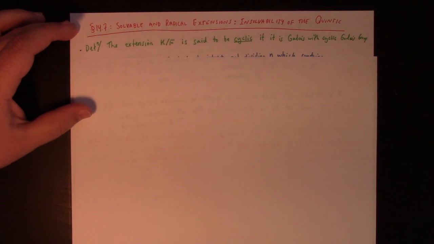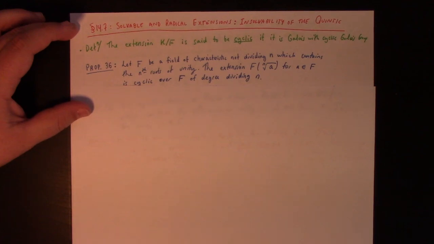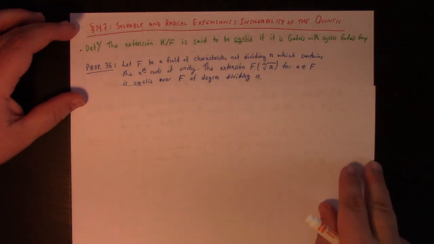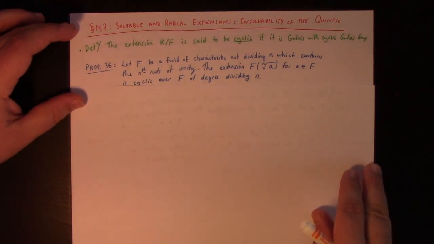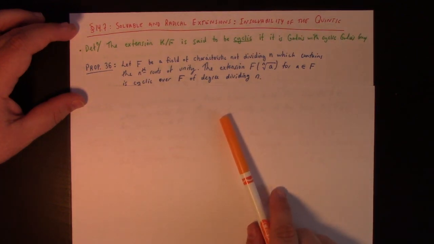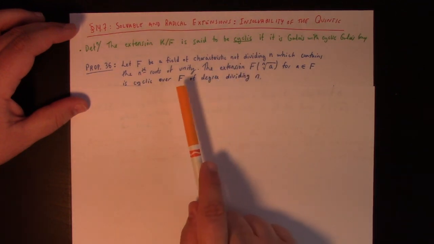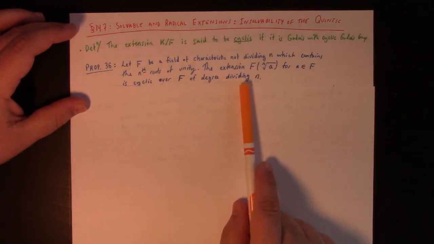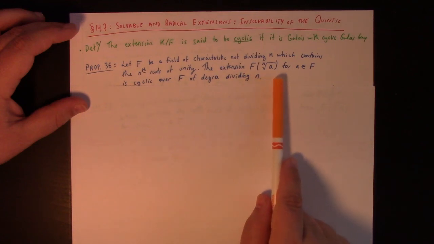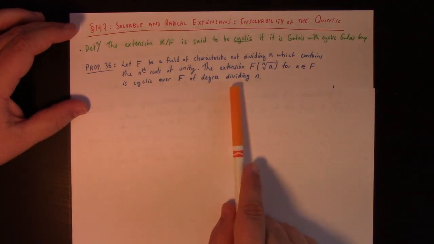Then there are two propositions which are sort of the linchpins of this section, if you will. I mean, they hold everything together in terms of the later constructions. First of all, proposition 36. Let F be a field of characteristic not dividing n, which contains the nth roots of unity. Then the extension of F adjoining the nth root of a, for some a in F, is cyclic over F of degree dividing n.